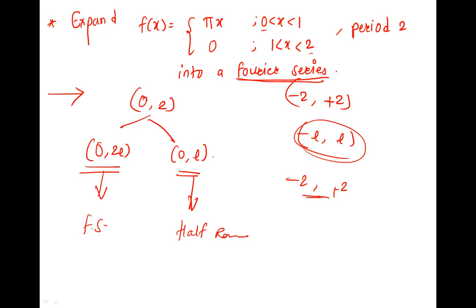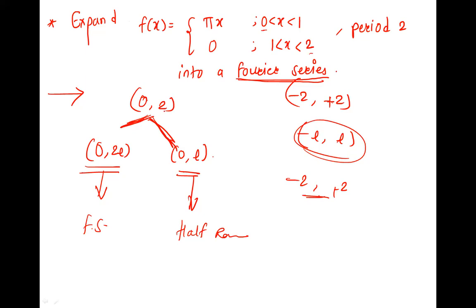Into a Fourier series. Fourier series, not half range, nothing, right? So this interval you will compare with 0 to 2L. Is this clear? Yes. Right? So if there is a word say into a cosine series, it is half range, 0 to L. You will compare this interval with 0 to L, and comparing will give you the value of L, and L is very important in this case.